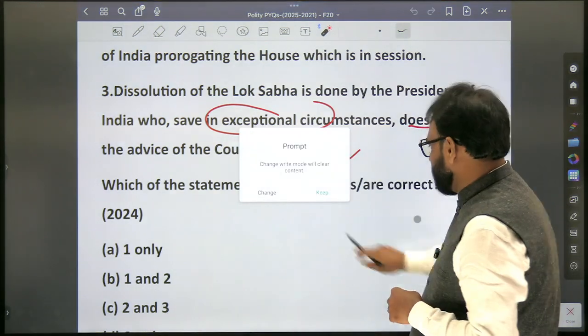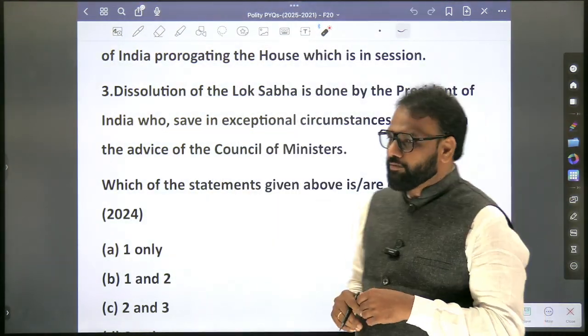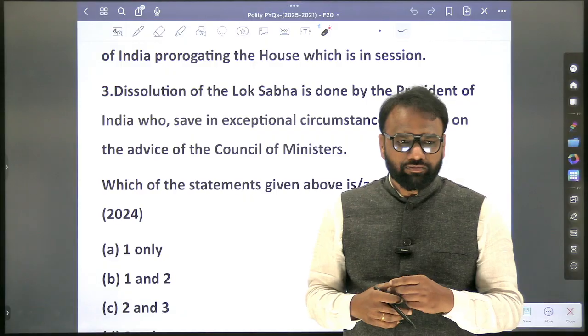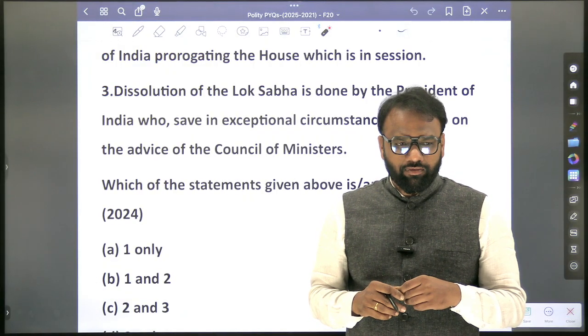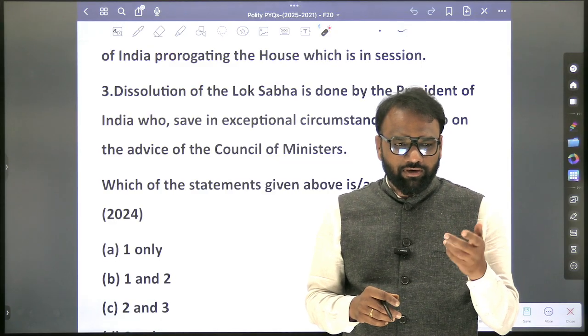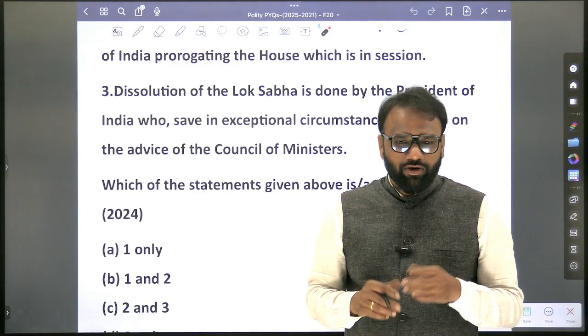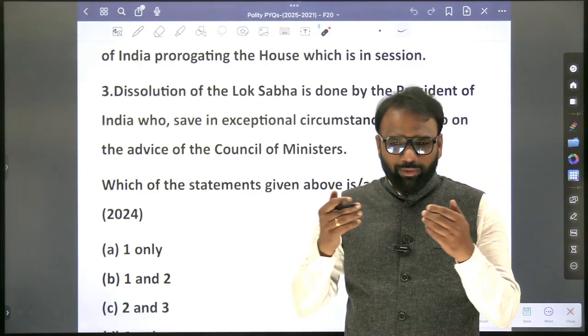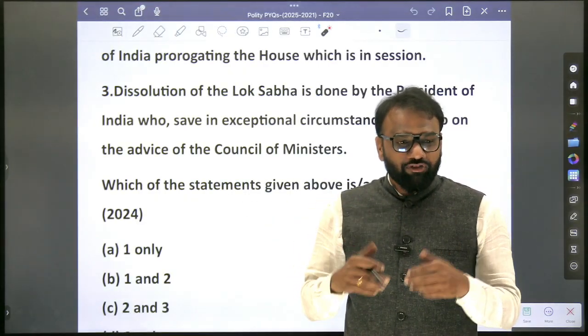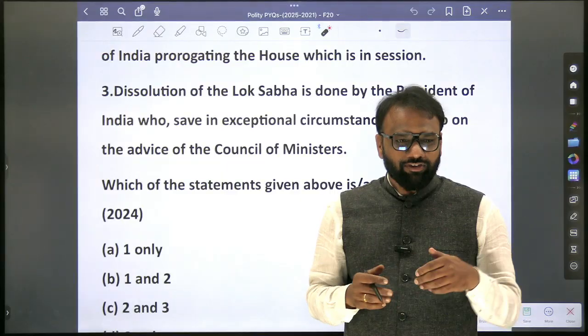So here, in some exceptional situations, the President can dissolve. Sir, with the no confidence motion, he can dismiss the Council of Ministers, sir. But he can dissolve the Lok Sabha if the Council of Ministers has lost majority. Yes, what did you say? Sir, the no confidence motion is passed. Okay, the no confidence motion is passed. You will remove the Council of Ministers. Automatically they will resign. After that, what will you do next?